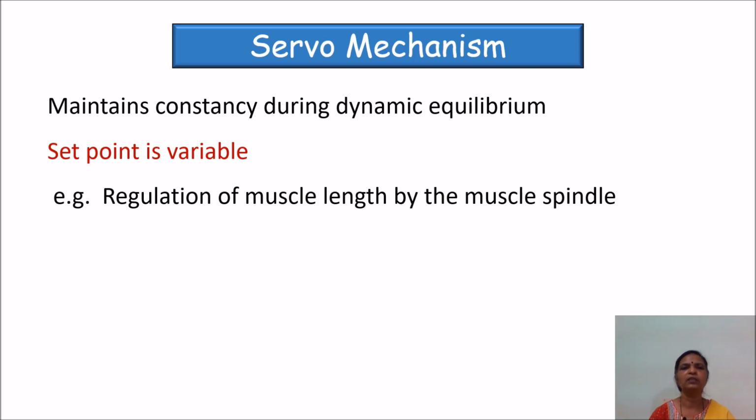An example for this servo mechanism is regulation of muscle length by the muscle spindle. As our muscles are contracting, the muscle length is changing, and it is required to have a specific length during a specific time period. So this will be detected by the muscle spindle, and it will try to maintain the required muscle length during contraction. So this is the example for servo mechanism. There is no fixed gain for this mechanism, even though it is a type of negative feedback or similar to negative feedback. There is no fixed value of gain for servo mechanism.